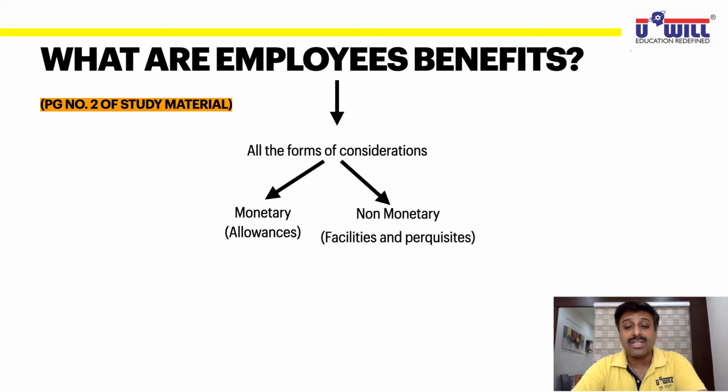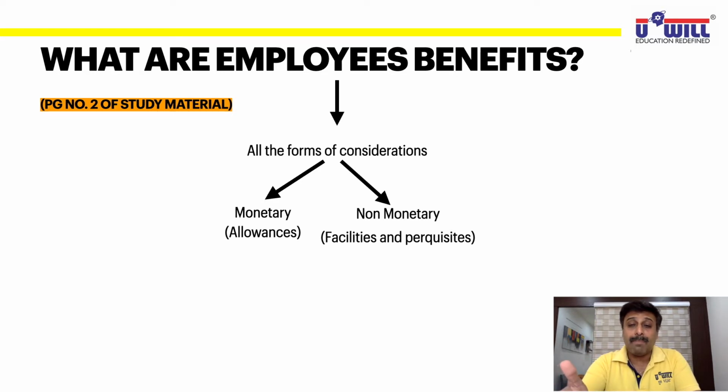And non-monetary are generally known as facilities or perquisites. So one is medical allowance. The second is they don't give you medical allowance. The company has its own hospital or has tie-ups with various hospitals. They give you medical facility. Whenever you fall sick, free of cost, you can go and get yourself cured by the doctors prescribed by your company. That is non-monetary. You don't get money, but you get the facility of treating yourself when you fall sick. Same way, house rent allowance is monetary. The company gives you cash, you find the place on your own, and then you pay the rent out of that.